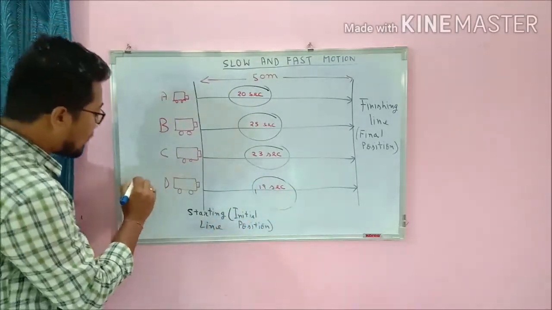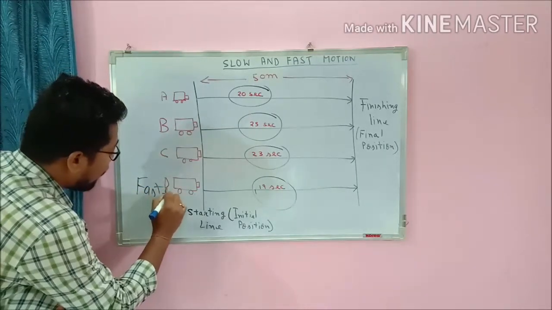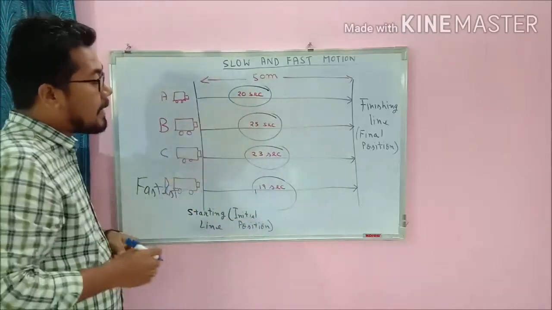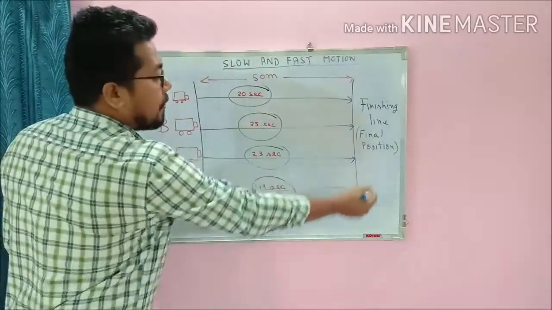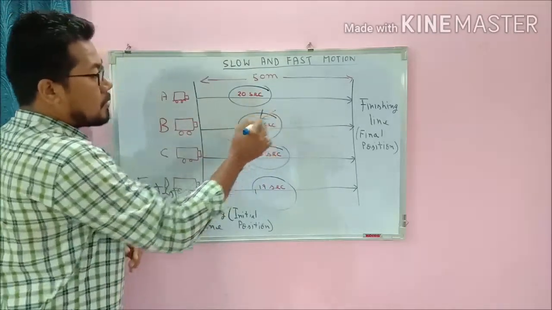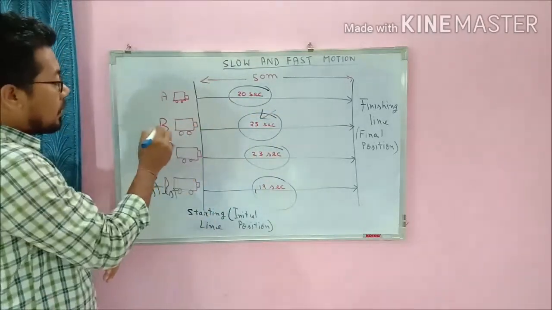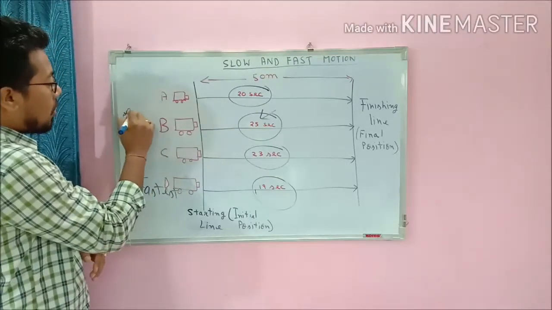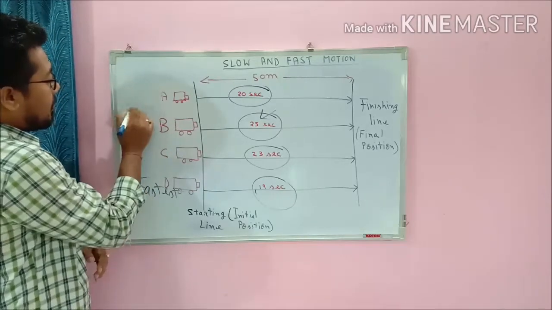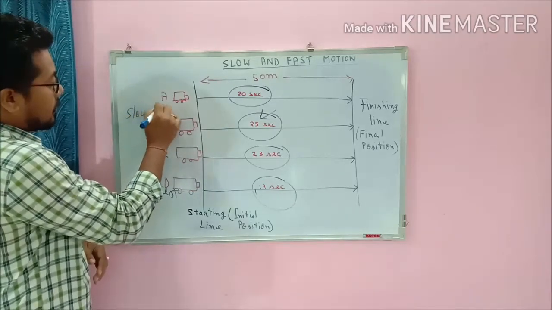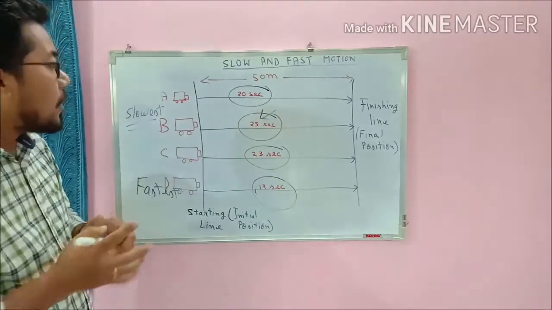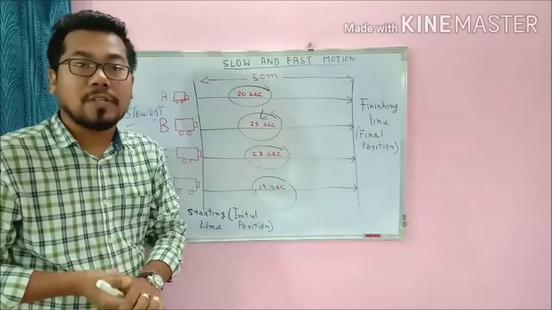So car D was the fastest. Yes or no? Next, now see which car has taken the longest time to reach the finishing line. 20, 25, 23, 19. So this is the biggest or not? 25 seconds is the biggest. So car B has taken the longest time, or you can say it is the slowest of all. Okay? So I think you have understood slow and fast motion.